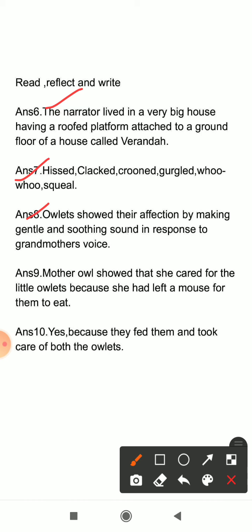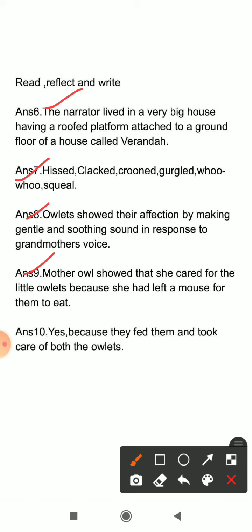Right? Now, question number 9. How did the mother owl show that she cared for the little owlets? So, how did she show? Answer number 9. Mother owl showed that she cared for the little owlets because she had left a mouse for them to eat. Right? She tied the mouse with the mosquito net. Right? The dead mouse.